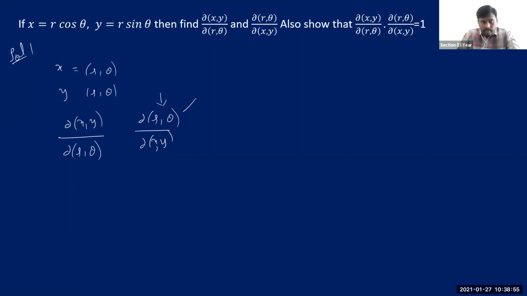So you must have r and theta as dependent variables. From these relations, you should represent r and theta in terms of x and y. Then you can evaluate this Jacobian. We'll see that, but let me first proceed with the first Jacobian here.